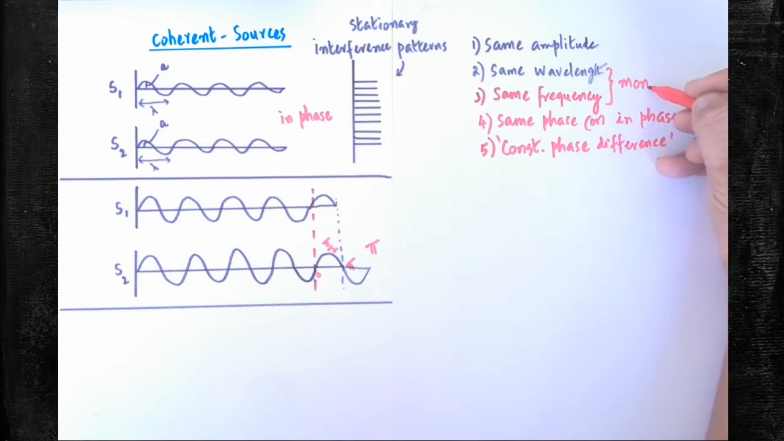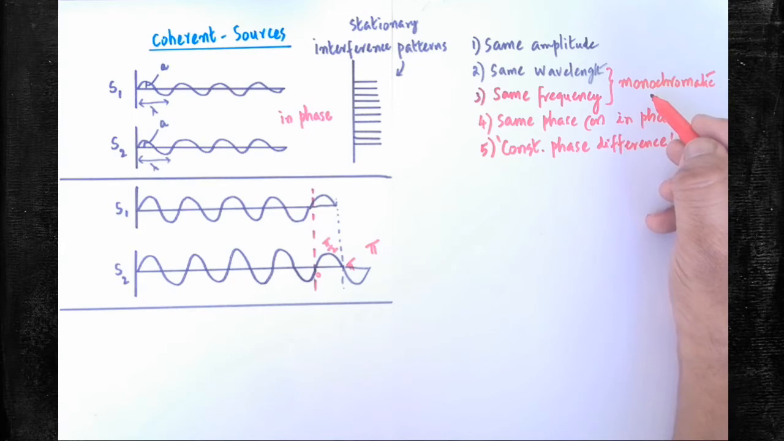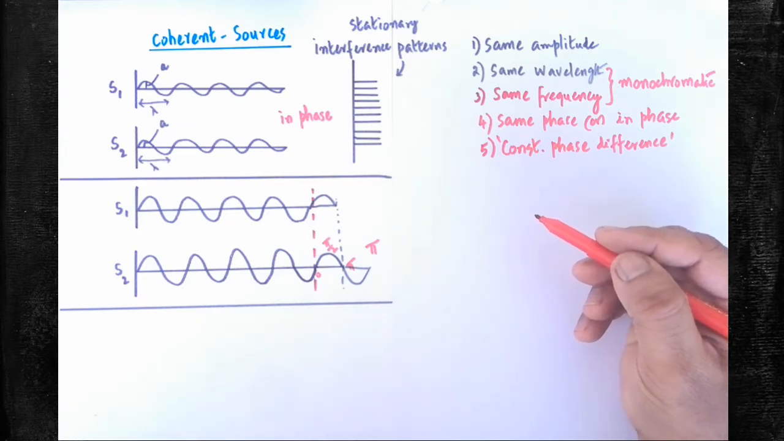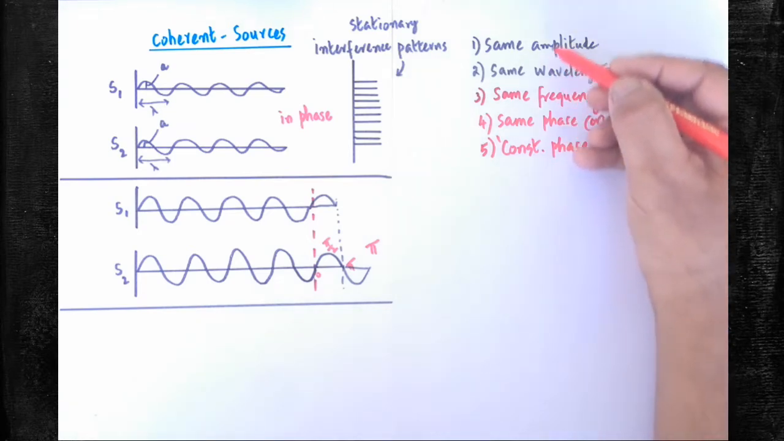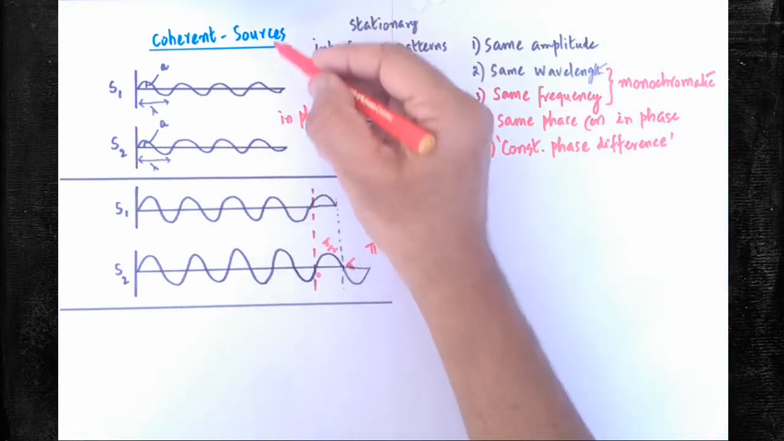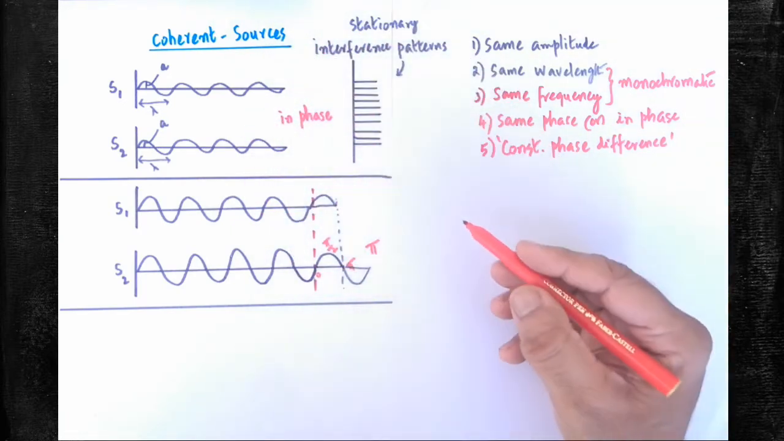So when the same kind of colors are emitted from the two sources, they are said to be monochromatic sources. Monochromatic means, mono means single, chrome means color. So both are emitting the same color. Same color means same wavelength, same frequency of light is emitted. So both of them should emit the same color. Are you clear? So here, if all the conditions are satisfied, only then these two sources are said to be coherent sources. Are you clear?